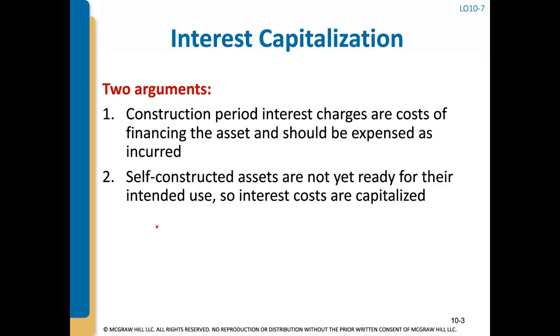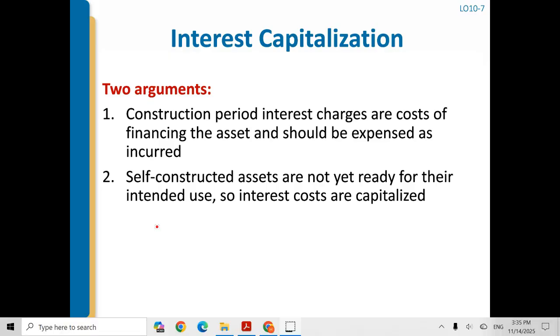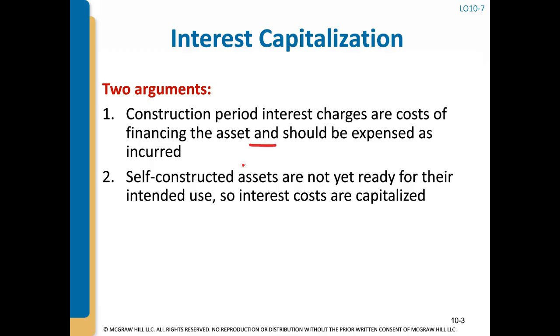The question is, for those interest expenses, how should they be treated under US GAAP? If a company were just to buy, let's say, a building or a really expensive piece of equipment, they would take out a loan on it and the interest expense would be expensed on the income statement. However, for self-constructed assets, the difference is that those assets are not ready for intended use, whereas if a company just purchased an asset, then they could use it right away.